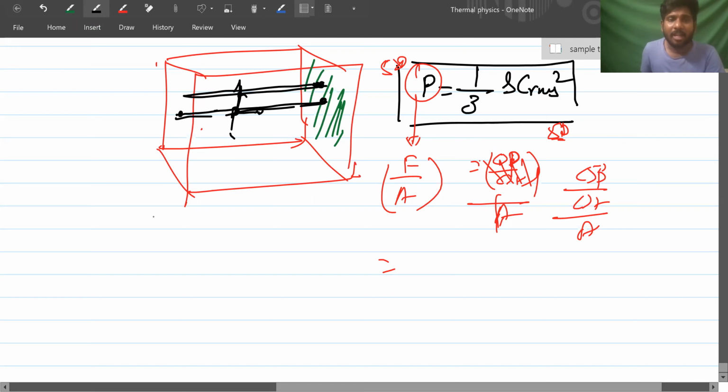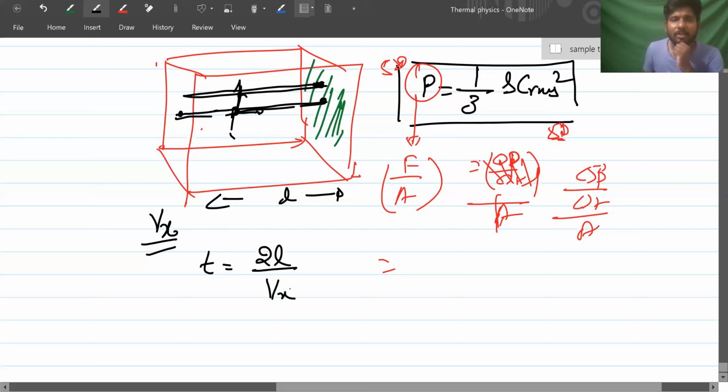First thing, the velocity of the molecule I'm taking as Vx, and the length of the cube I'm taking as L. So the time is what? 2L by Vx, right? Because two times the length: once it hits and again how much time it takes to hit it again. That is when it is hitting the wall.